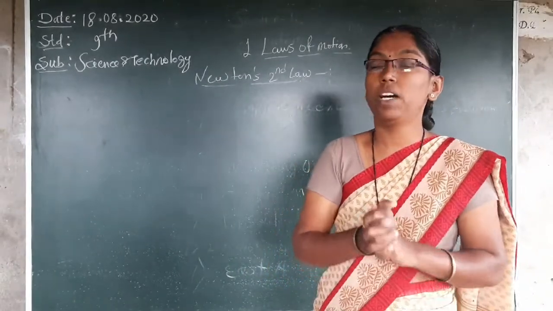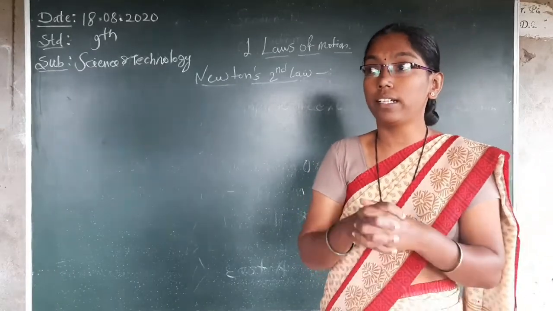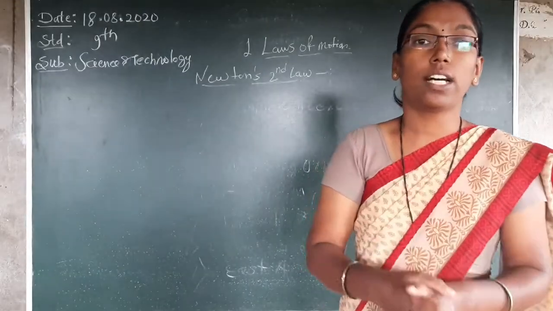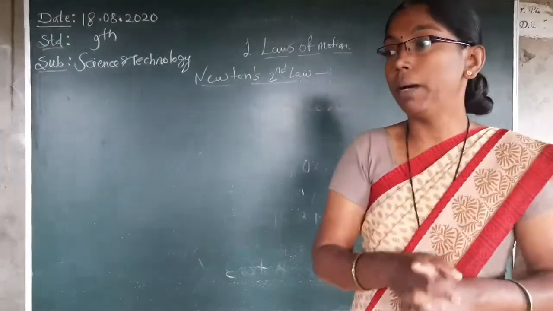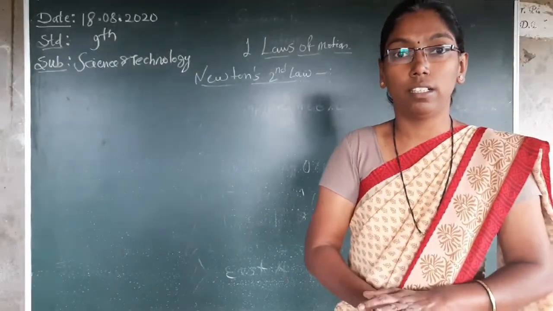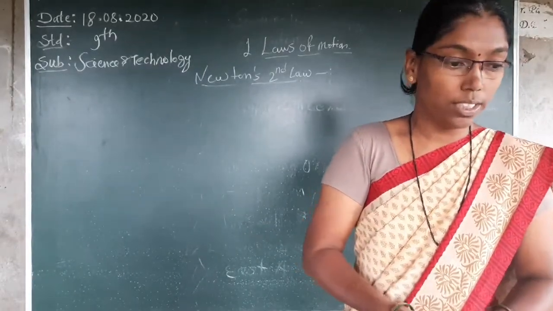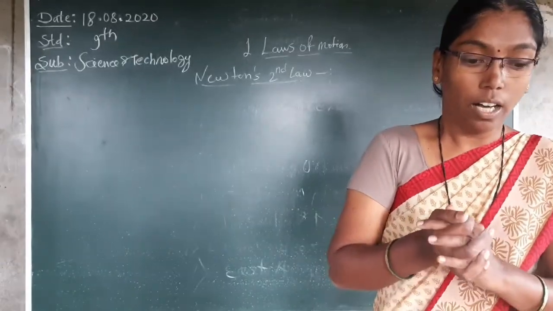In the last period we continued Newton's laws of motion. In that, we saw the first law of motion. Three laws will be there. The first law we completed. All three laws are related to balanced and unbalanced forces. What is meant by balanced forces and what is meant by unbalanced forces, we can discuss once more. The first law, what does it state? I will repeat it.